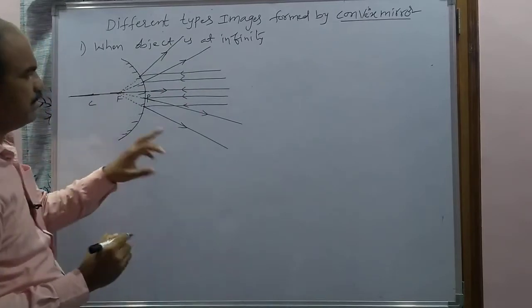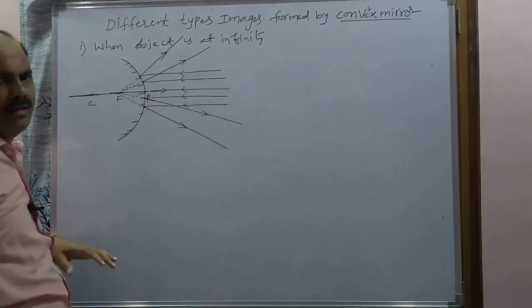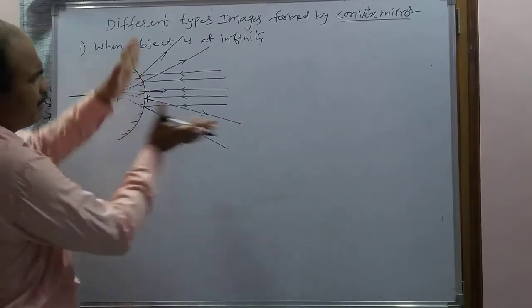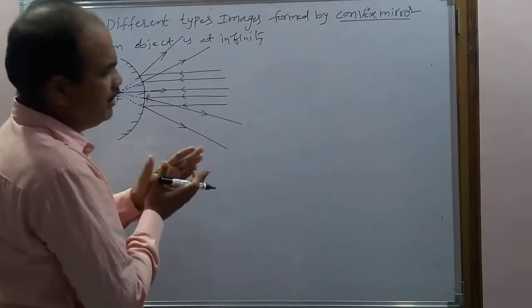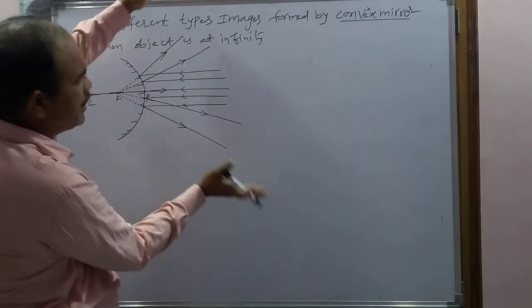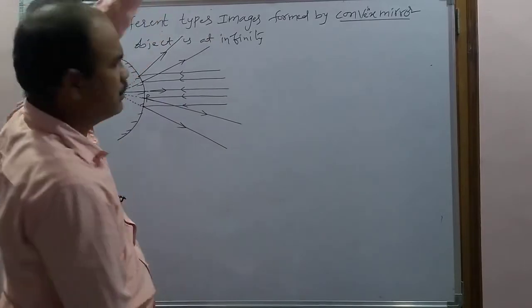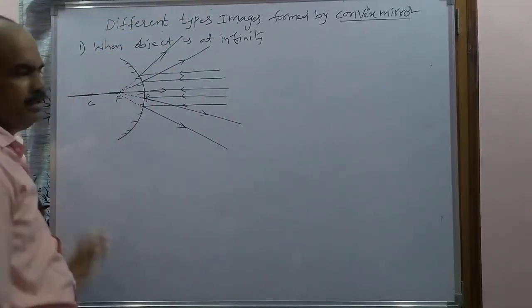Now when we observe the reflected rays, how are they? They look divergent. When they move away from the mirror, they never intersect. Observe, the distance between them is gradually increasing, so they never intersect and cannot form the image there.